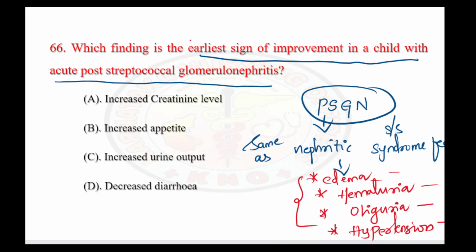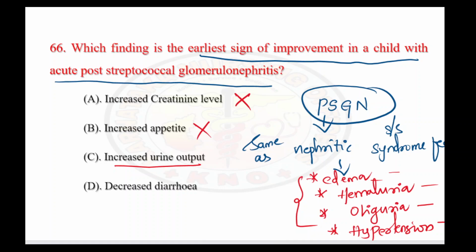So let's see the options here. The first option is increased creatinine level, which is a worsening symptom. So this is not the option. The second option is increased appetite. So appetite is not affected here. The third is increased urine output.